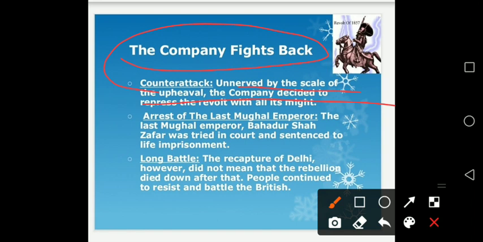And they have made strategies. They called all the prominent war leaders of their country and started taking action. First of all, they captured Delhi. They arrested the last Mughal emperor, Bahadur Shah Zafar, and tried him in court, and sent him and his wife to Rangoon jail, and then they killed his sons in front of Bahadur Shah Zafar.